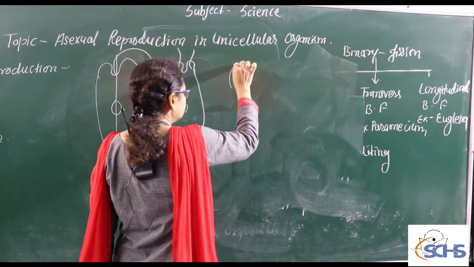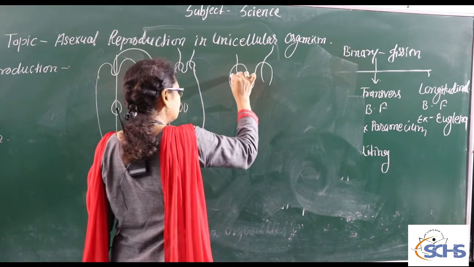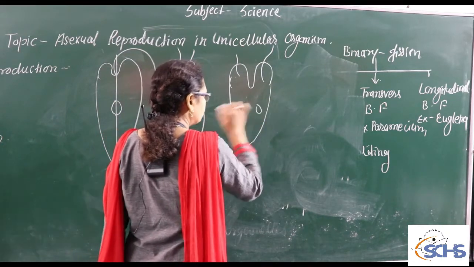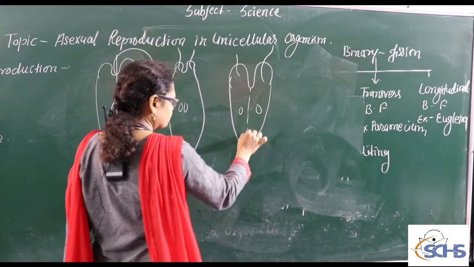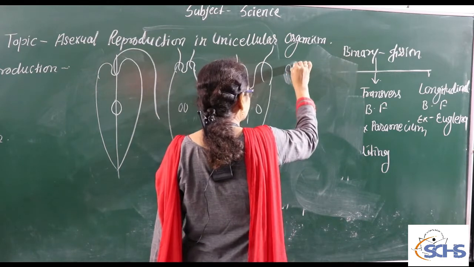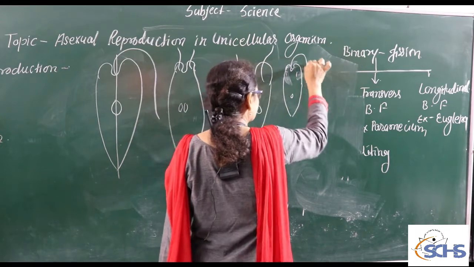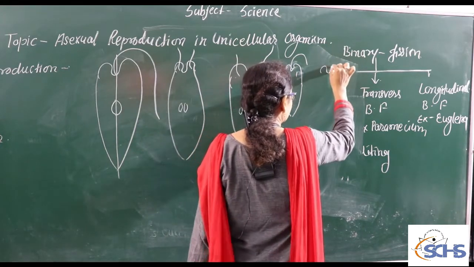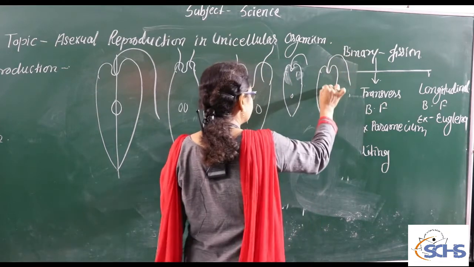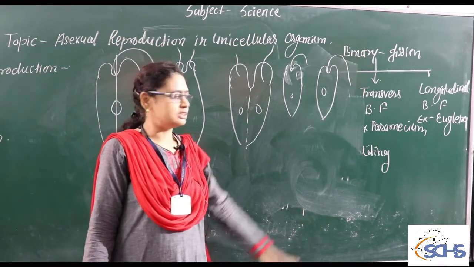After that, the furrow gets deeper and the euglena is divided into two daughter euglena. So on which axis do we see this? Longitudinal axis. Because of that, this division is known as the longitudinal binary fission.